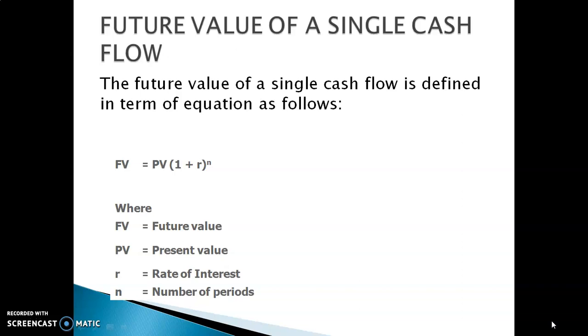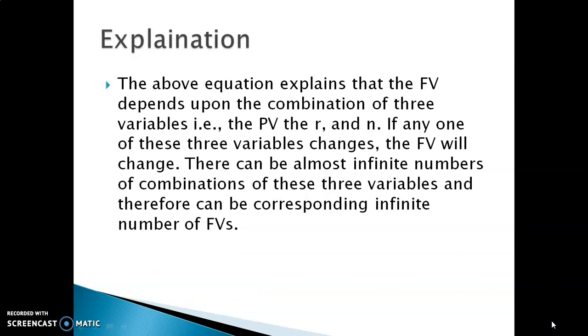The future value of a single cash flow is indicated by the formula: F equals PV times (1 plus R) raised to the power n. F denotes the future value, PV denotes the present value, R is the rate of interest, and N is the number of periods. So here is the first example.